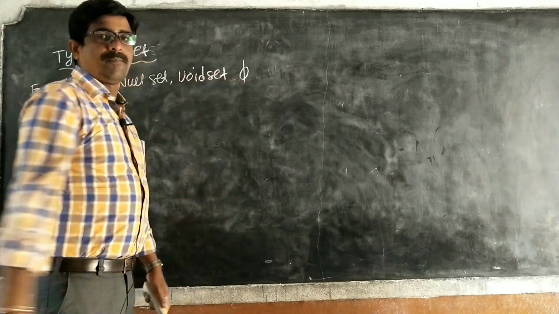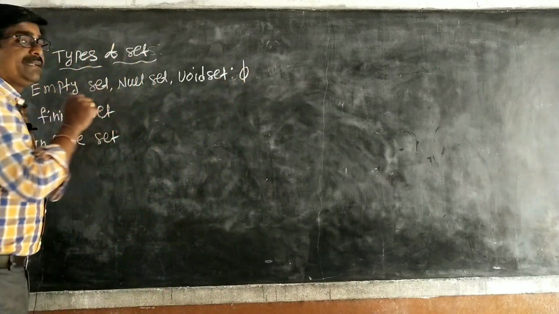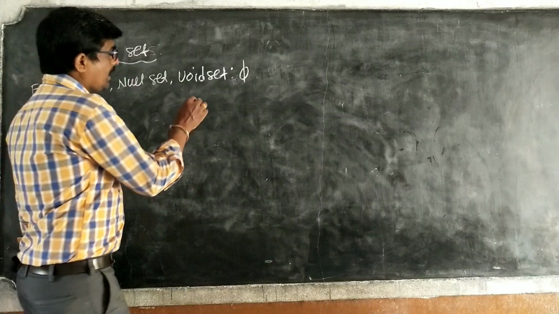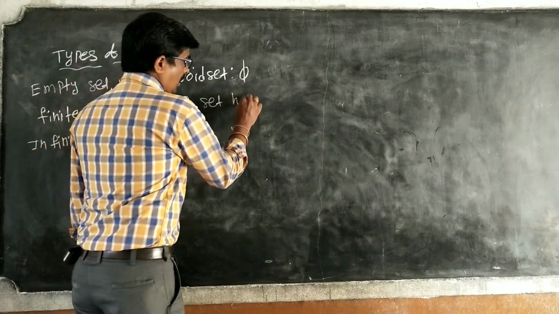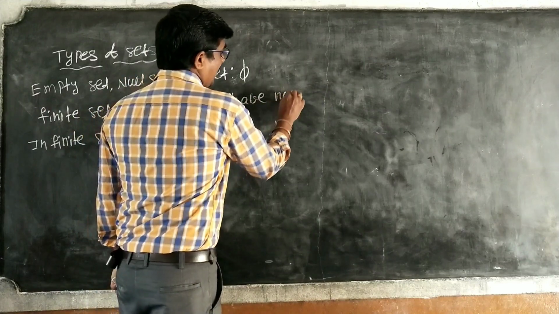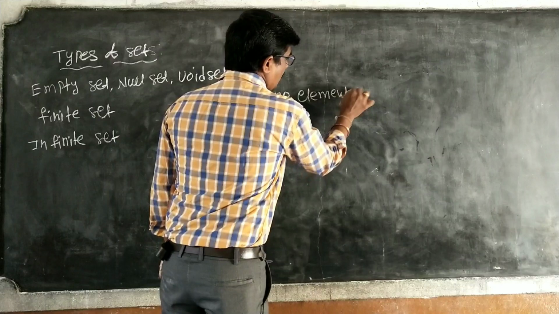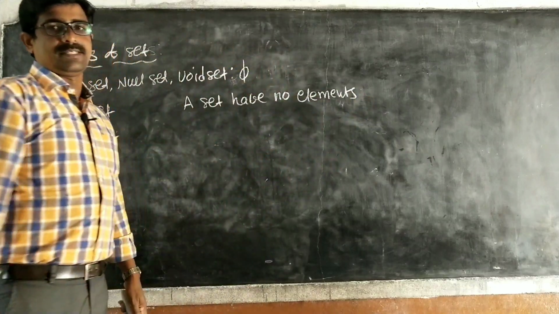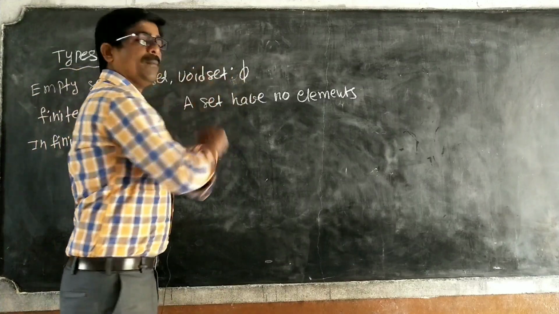Notation is phi only. So what is an empty set? A set that has no elements is called an empty set or null set or void set. That is equal to phi.